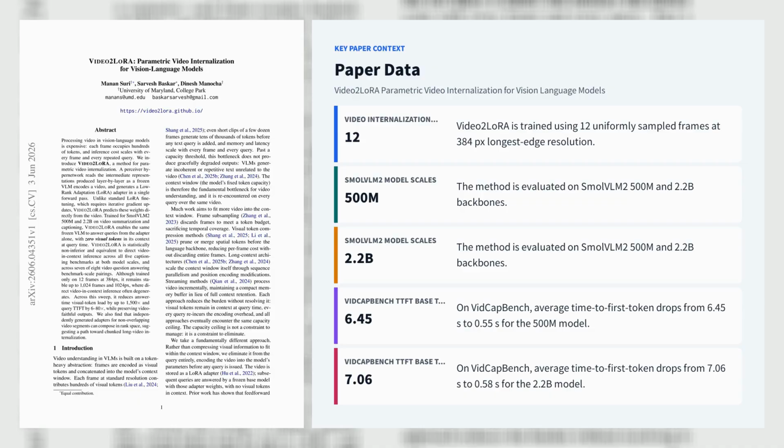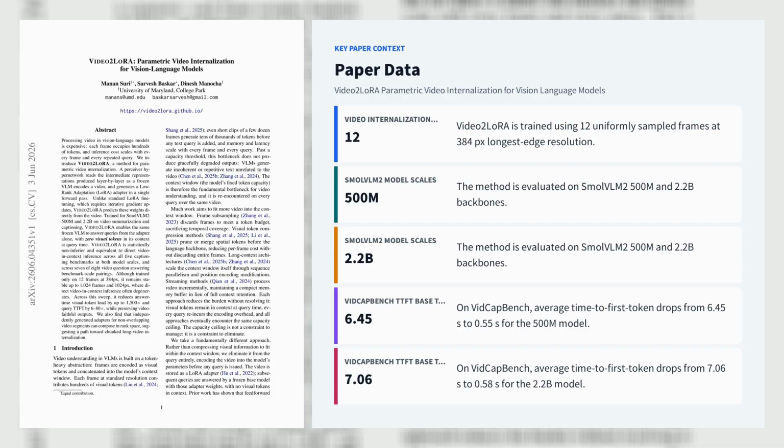Let's explore the third paper, Video 2 LoRa: Parametric Video Internalization for Vision Language Models. Video 2 LoRa is a new parametric video internalization method for vision language models built on SMOL VLM 2 500M and 2.2B from the authors at the University of Maryland, College Park. Instead of keeping video frames as visual tokens in the context window, a frozen small VLM 2 encoder produces layer-wise hidden states, and a perceiver hypernetwork converts them in one forward pass into a video-specific LoRa adapter. The frozen model then answers any later text query with 0 visual tokens.